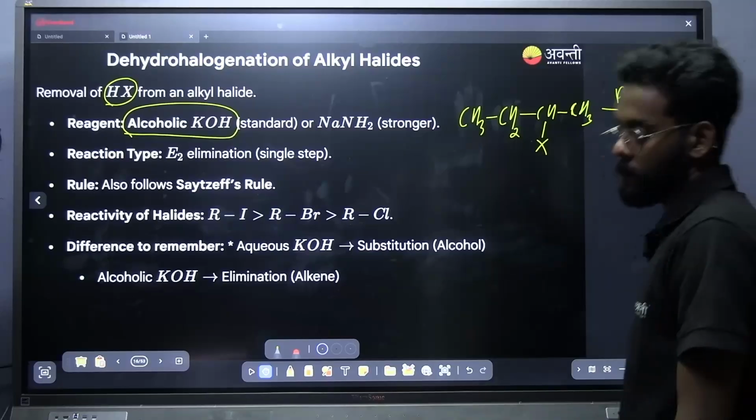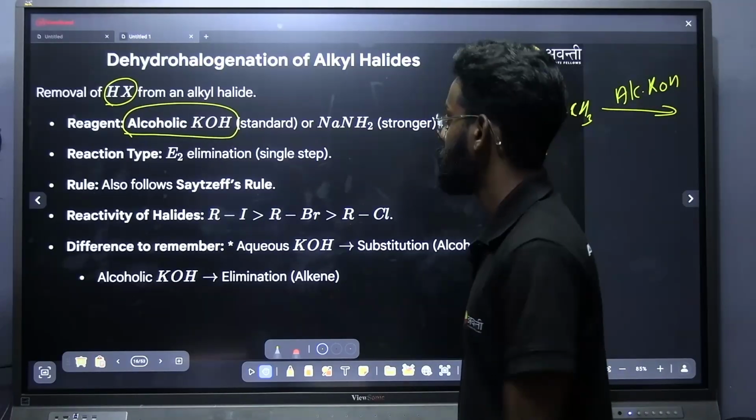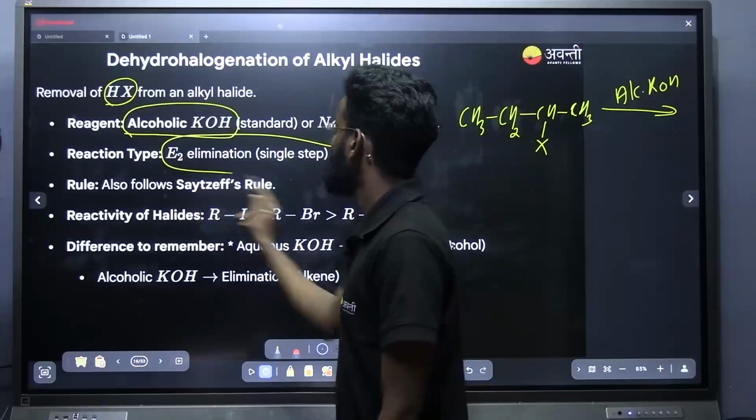What is going to be the product here? And what is this reaction? This you have studied in the haloalkanes chapter. It is an elimination reaction, or E2 elimination.